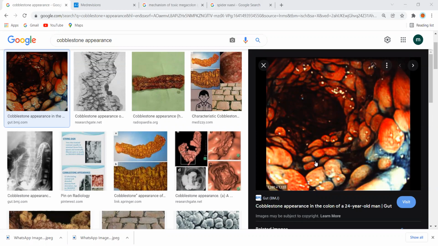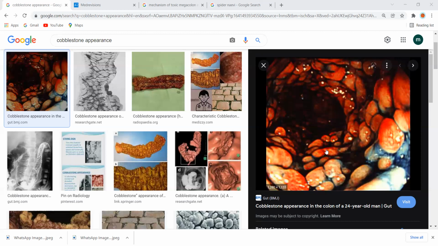So this is the diagram. Now look at this diagram. Suppose this is the ulcer that we are talking about, the transmural inflammation which has resulted in a deep ulcer. The black lines are deep ulcers. Then an area is skipped. Then again there is an ulcer.